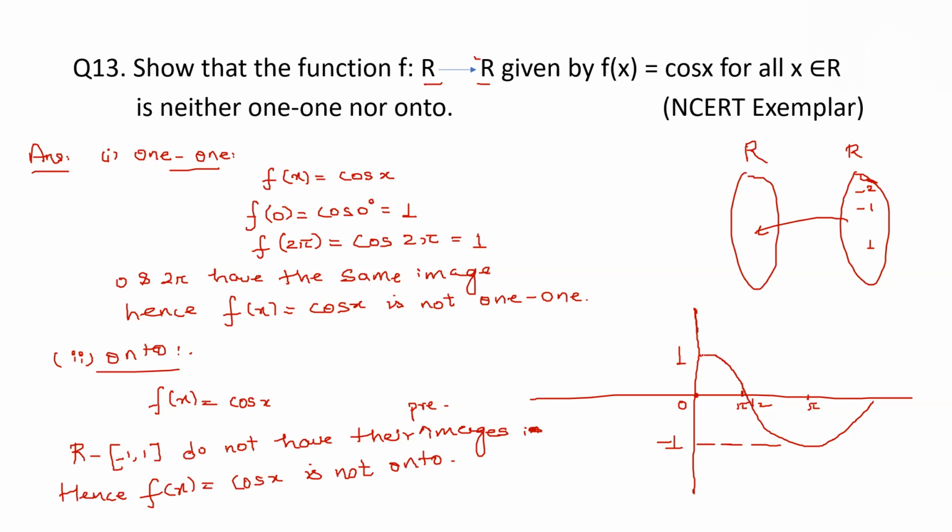Sir, cos 2 pi is -1, right? No, cos 2 pi is 1. Please check here. This is pi. So this will be 3 pi by 2. Then you will get 2 pi here. So the 2 pi value will also be 1. Okay, Atif? Okay.